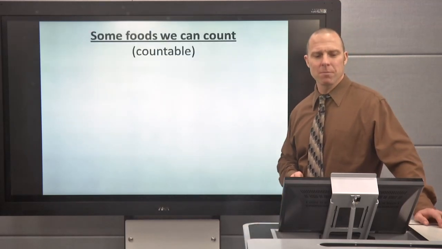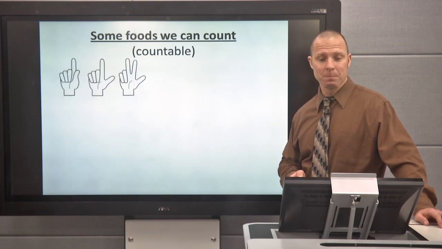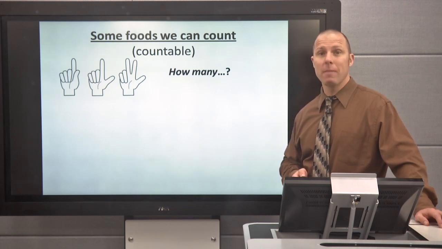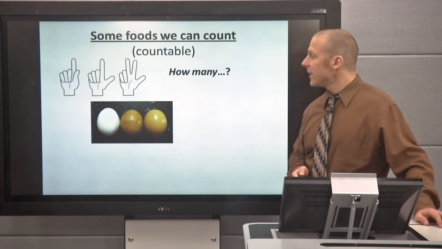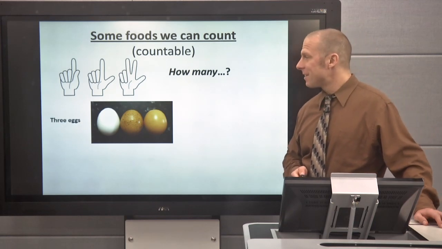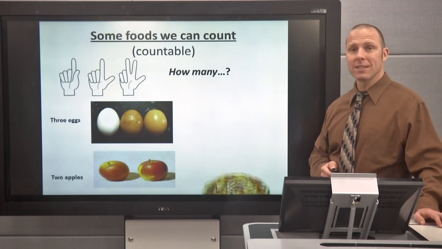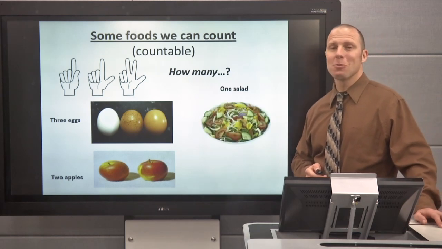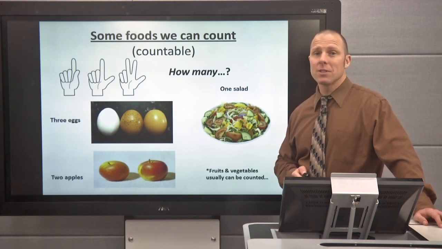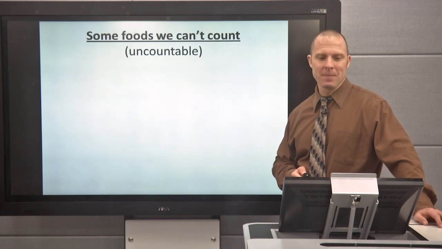Okay, so let's look at some foods that we can count. They're countable. When we talk about countable foods, we say how many. So how many eggs are there? Yeah, very good. There are 3 eggs. There are 2 apples, and there is 1 salad. Great job. Most fruits and vegetables we usually can count.